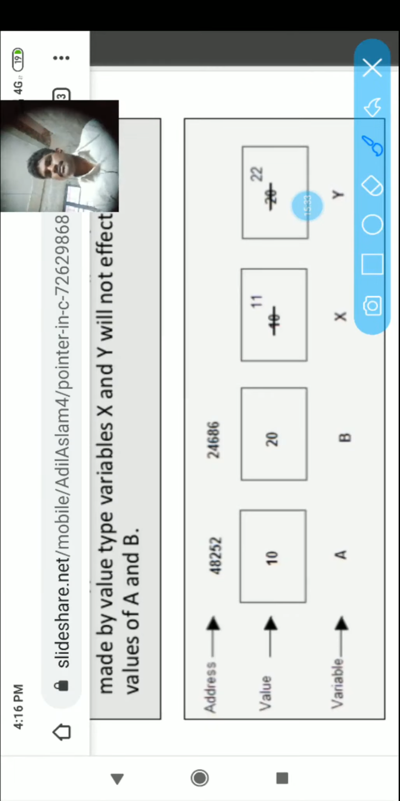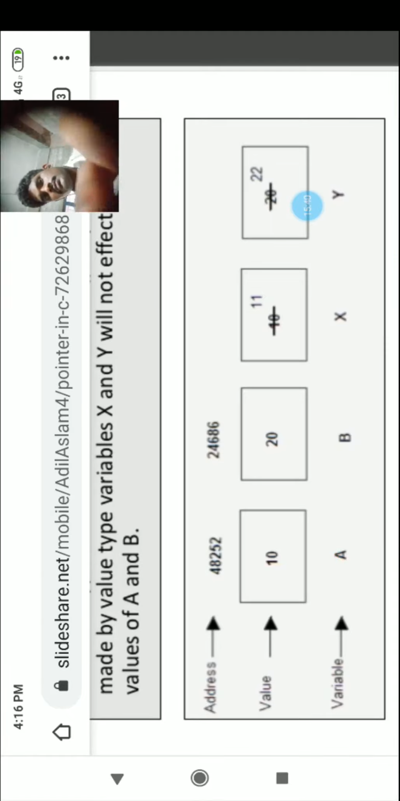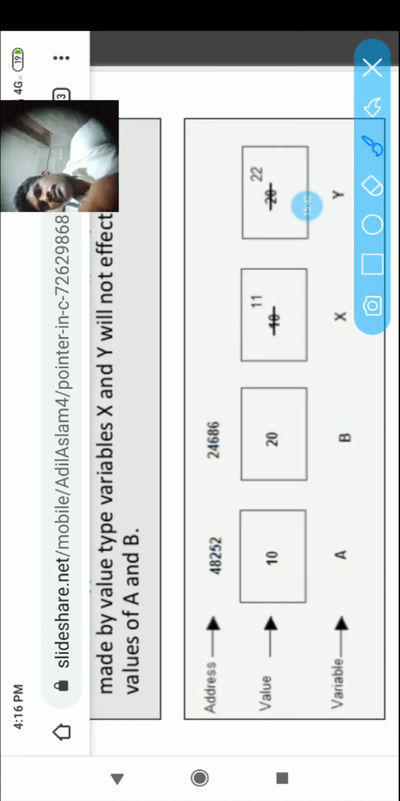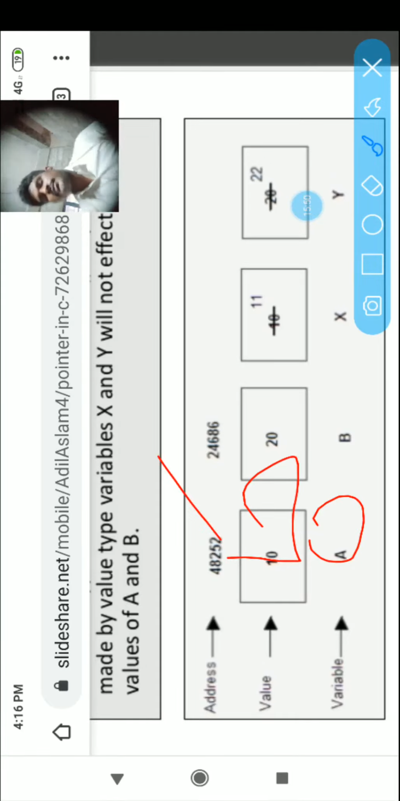Name of the variable: A. Location of the variable, address of the variable, this one. 48252 is the address of the variable A, and 10 is the value of A.